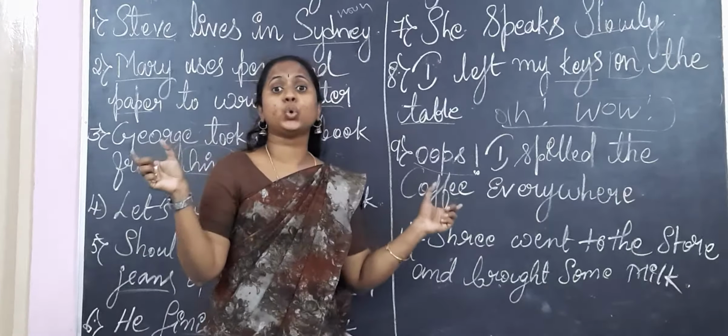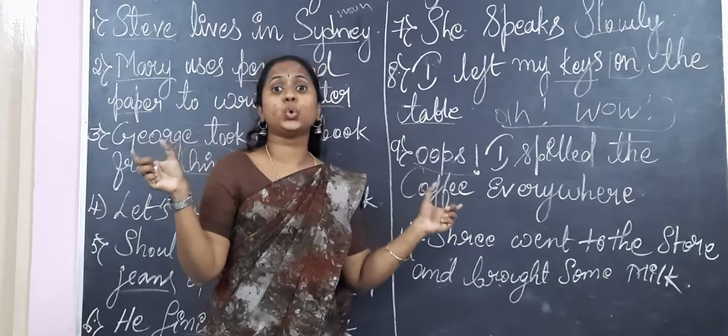Shri went to the store. Okay, Shri is a noun. Went to the store, one sentence. Bought some milk, the other sentence. See, the linking word here is and: Shri went to the store and bought some milk. So you are joining two sentences using the conjunction, that is a linking word.